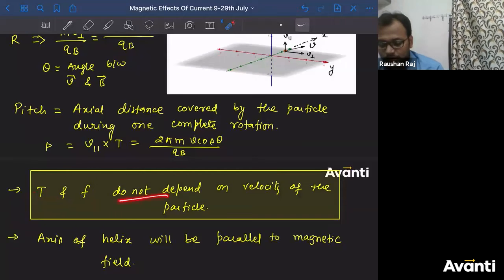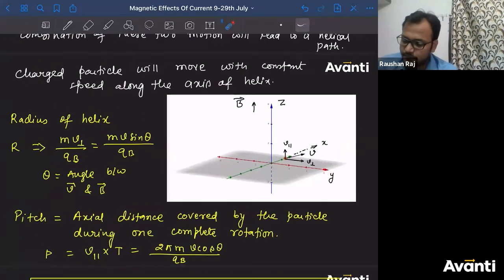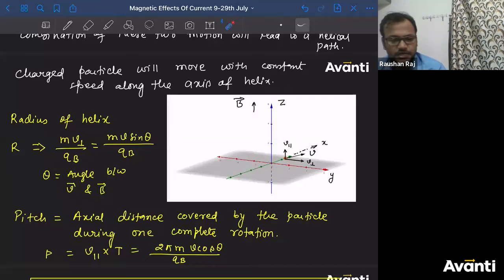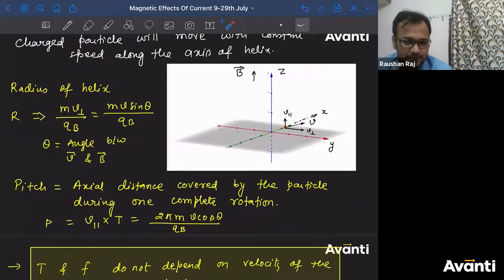All right. And what will be the direction of the axis of the helix? It will be along the magnetic field. We have already seen this. So this was the direction of the magnetic field and the axis was along it, and the particle moved along this direction in this kind of helix. So the axis is along the direction of the magnetic field. So this is what you have to study for boards, not more than this. This is already a bit extra, but yes, you should remember these formulas. That is why I have given you this formula, the pitch, and this radius one. Sometimes they will ask you simply what the time period is. So you can answer these easily using the formula.